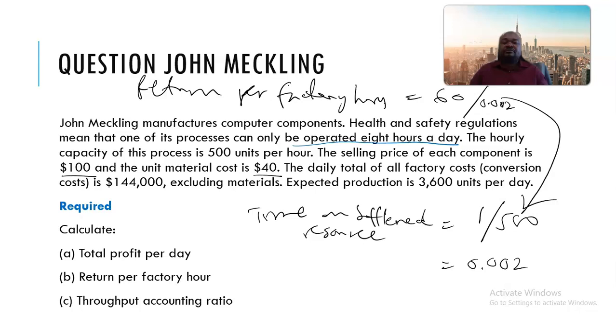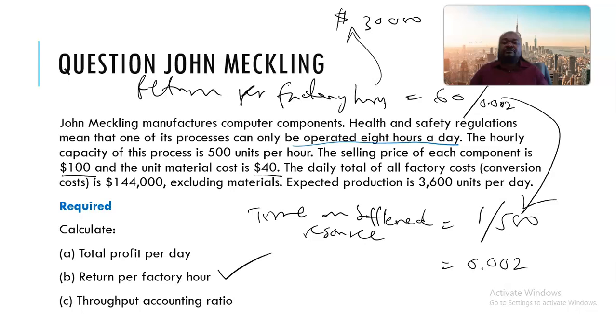Okay, so you can then get the figure of how much. 60 divided by 0.002, we get 30,000. That's the return per factory hour. We are done with that figure.